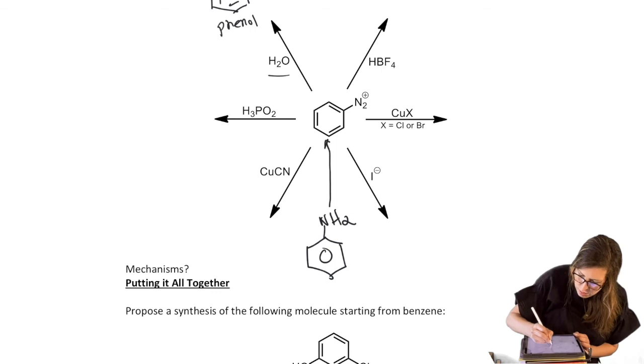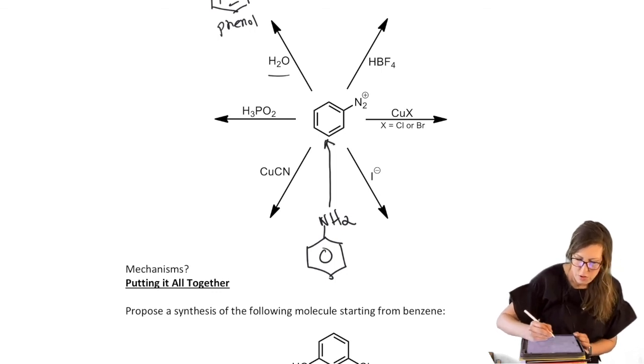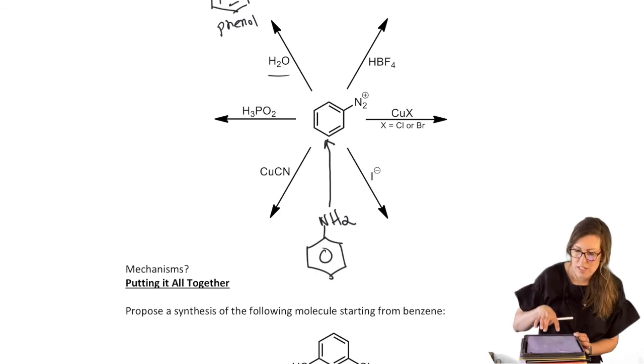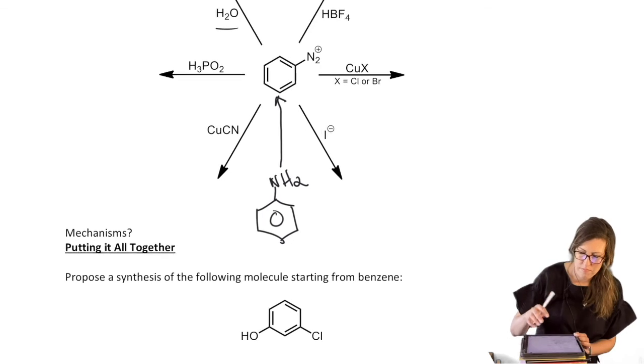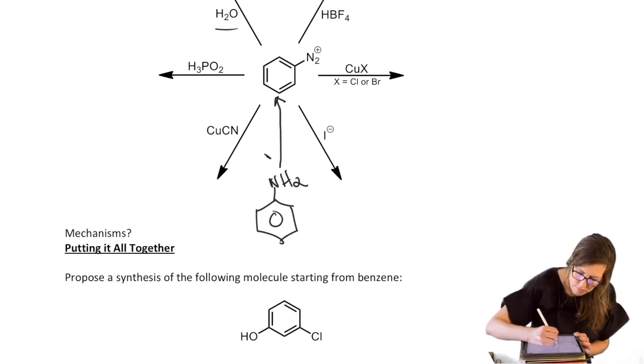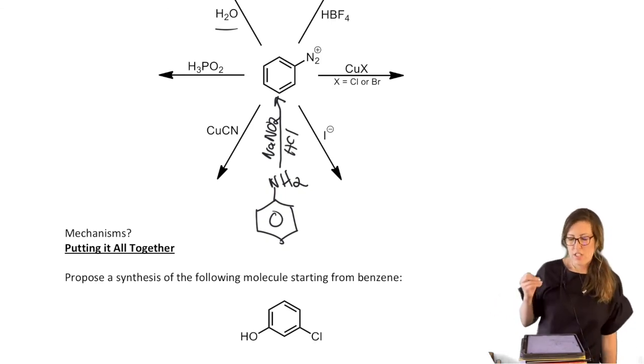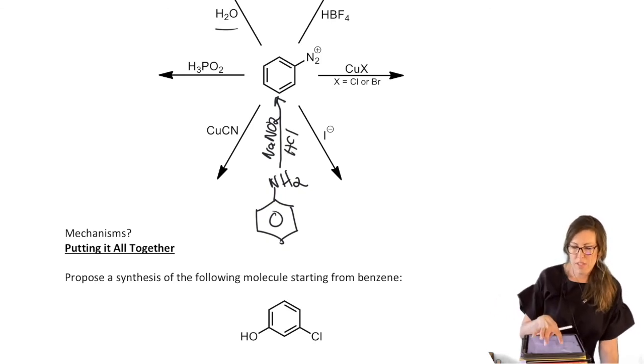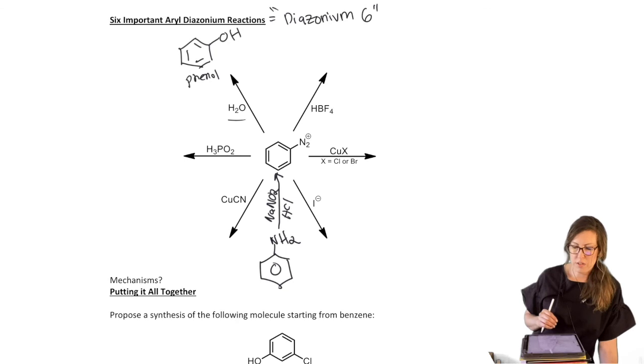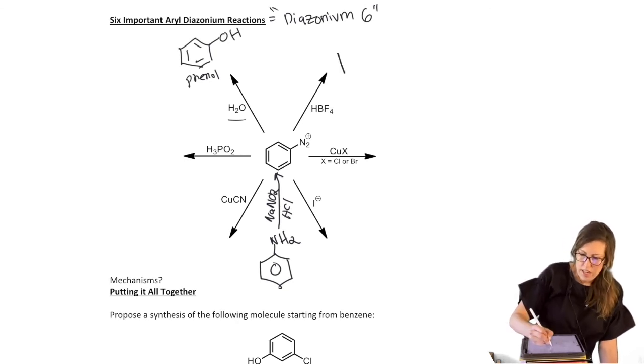to get there. But what do you add over the arrow? Do you remember? Let's look back if you forgot. NaNO2, HCl. Okay, so start with aniline, get to the diazonium. Then once you get to the diazonium, you could do these 6 reactions. You can have a fluorine. We didn't have that before, get on there, HBF4.